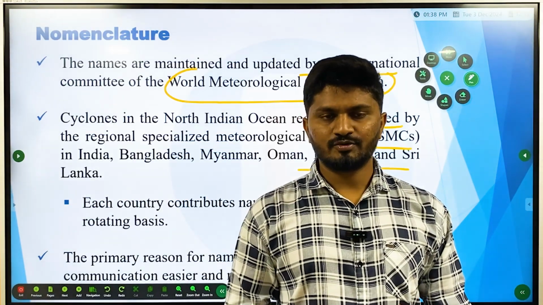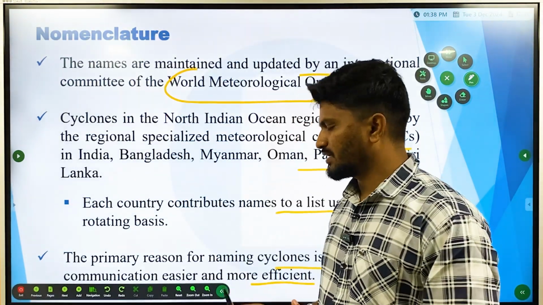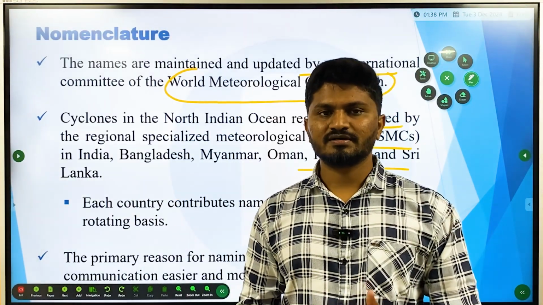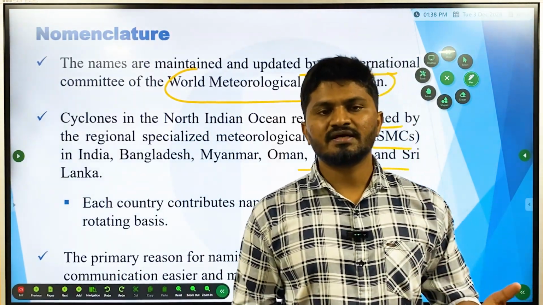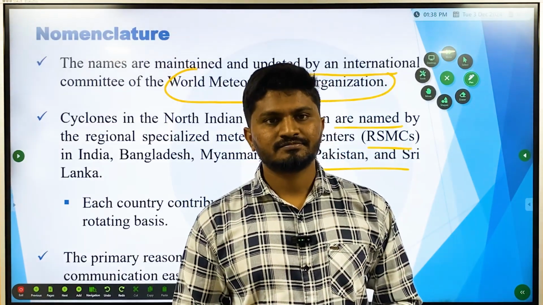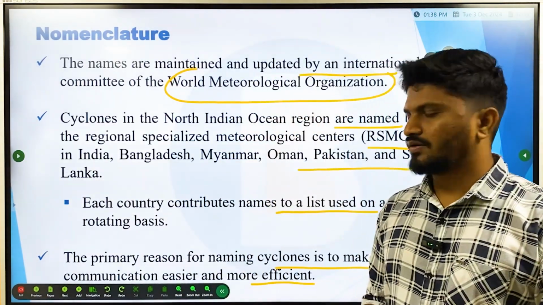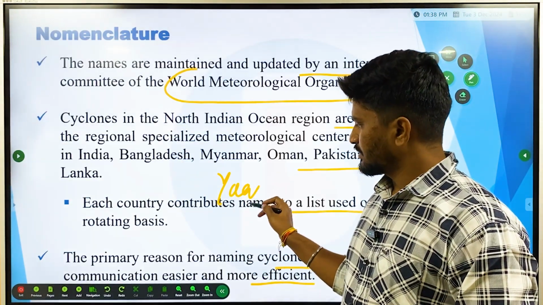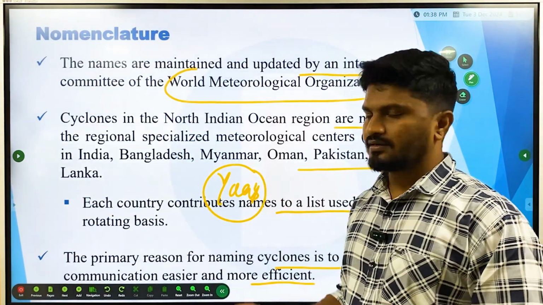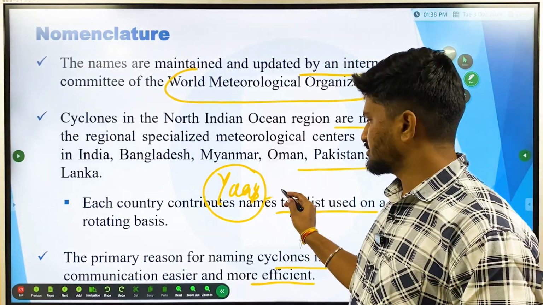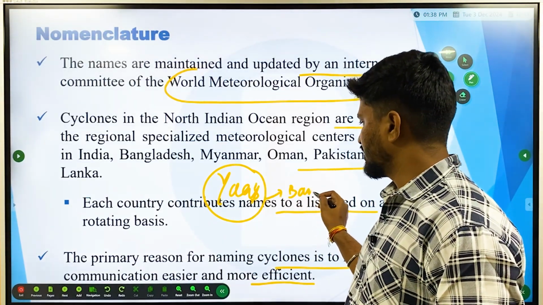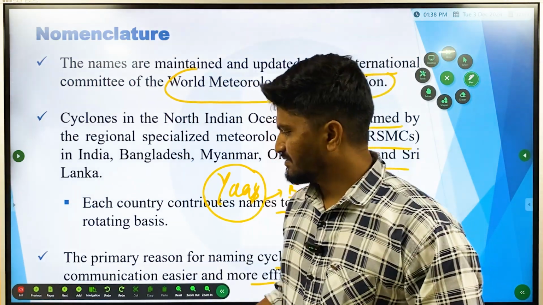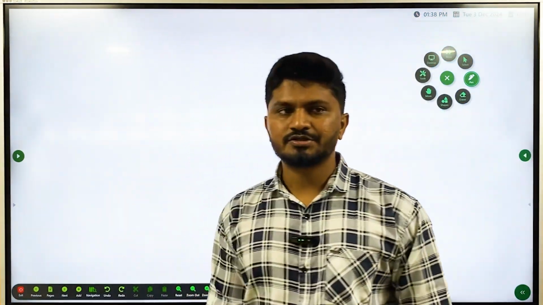So it was made possible, like the reason behind nomenclature is that it can easily be made known to the people. But here what happened is, Fengal, though it was named by Saudi Arabia, is having impact on India. Okay, so there were mishaps also. There was Cyclone As. It was named by Pakistan, but it had impact on Bangladesh. Then there was a cyclone named Titli. It was named by Pakistan. It had impact on Pakistan itself. So this nomenclature changes from country to country.